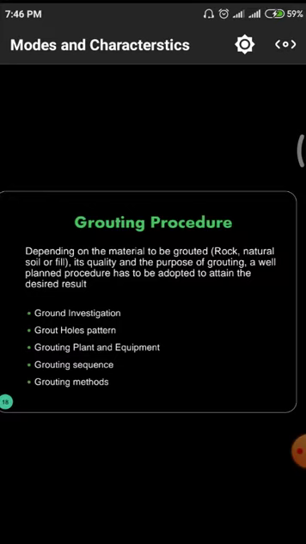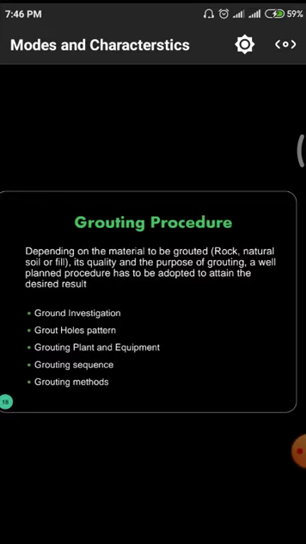And the second thing is the purpose of grouting: whether to arrest water, to arrest seepage, or to give extra strength to the soil. And a well planned procedure has to be adopted to attain the desired result.